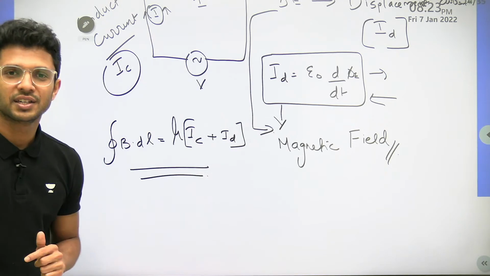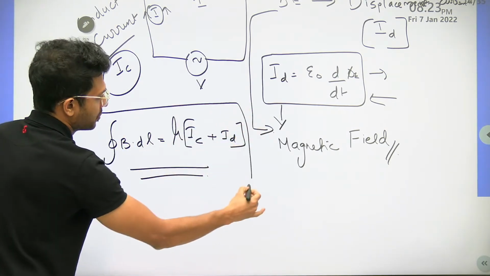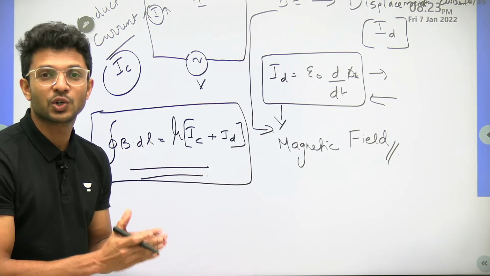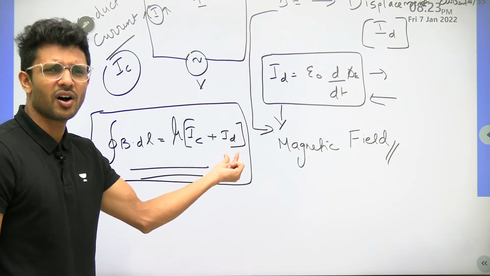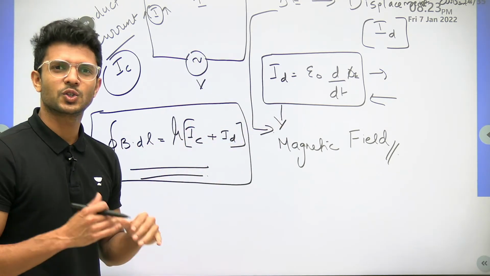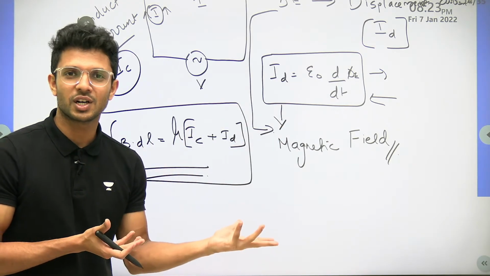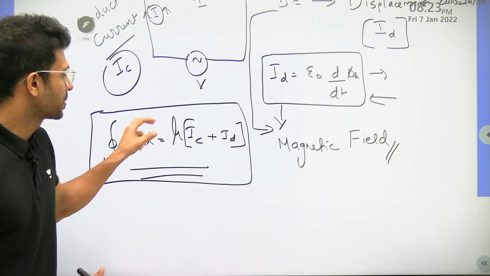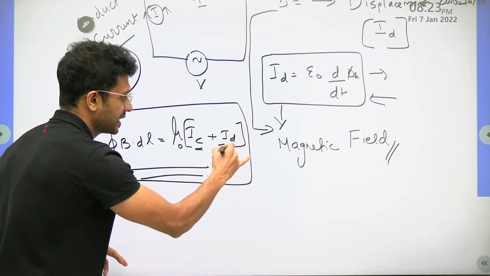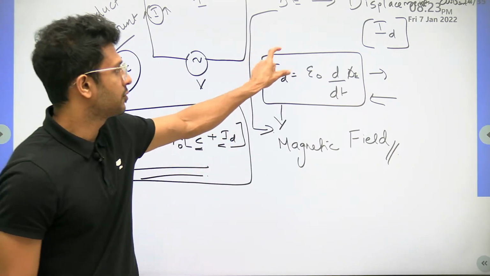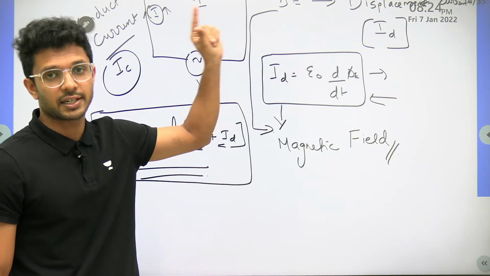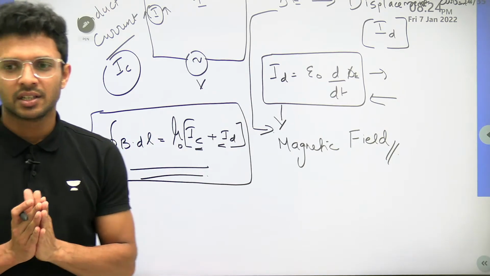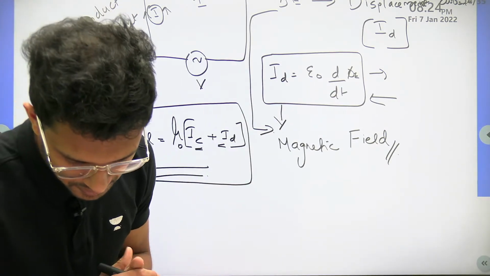मेरा बच्चा लोग, ठीक है? So the net Ampere circuital law will now be called Ampere-Maxwell circuital law, because we are adding a small term invented by Maxwell. So he also became famous. ठीक है? Obviously that person is already famous, but became more famous. What's the new formula? Integral B dot dl is equal to mu naught times the sum of conduction current plus displacement current. So write it down. ठीक है? Everyone, I hope you all got it. No more doubts, I suppose.